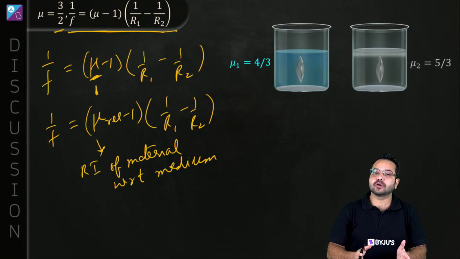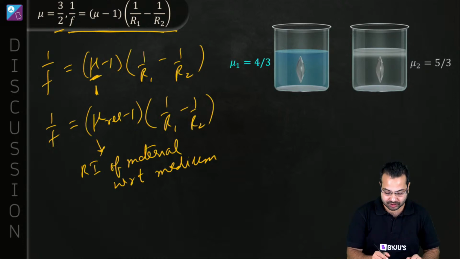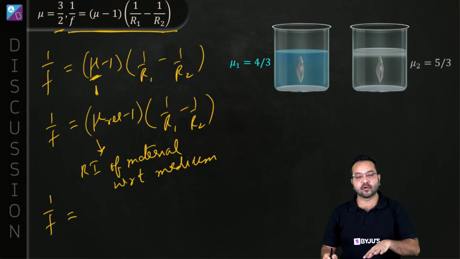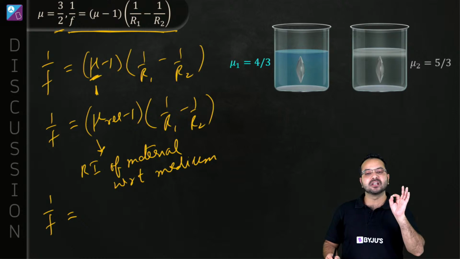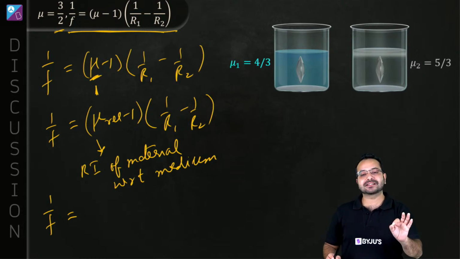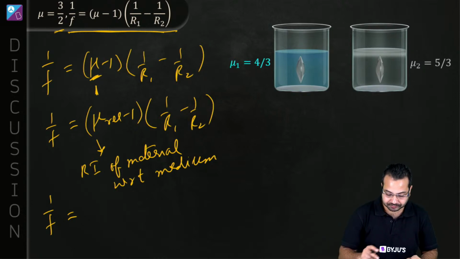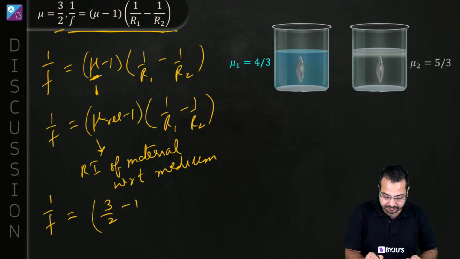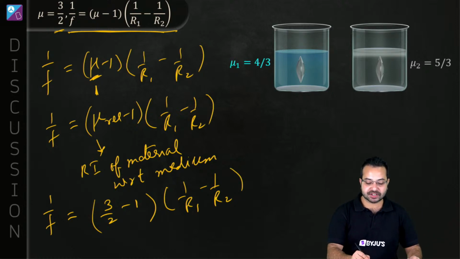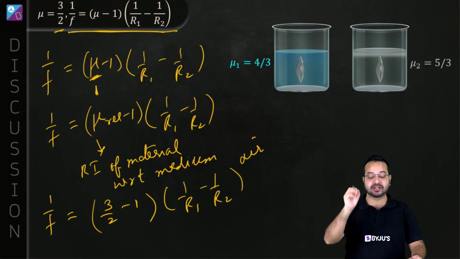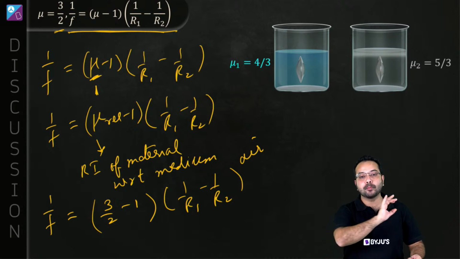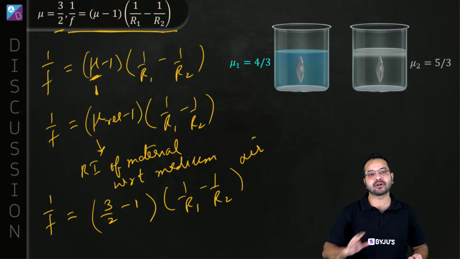Correct? But now we know the generalized lens maker's formula, so we can do the substitution and figure out the relationships. First of all, 1 upon f, the focal length. When nothing is said, they are saying the focal length is something, it means that they are talking about the medium as air. So this is going to be mu, which is 3 by 2 minus 1 into 1 upon r1 minus 1 upon r2. So this is for air. When no medium is specified, it means they're talking about air as the surrounding medium.